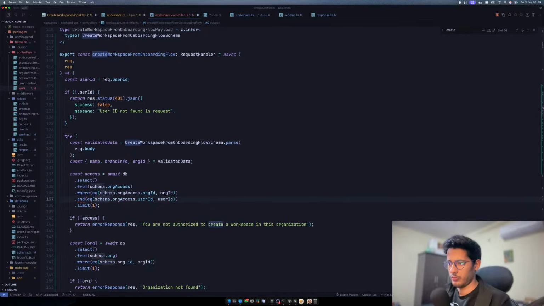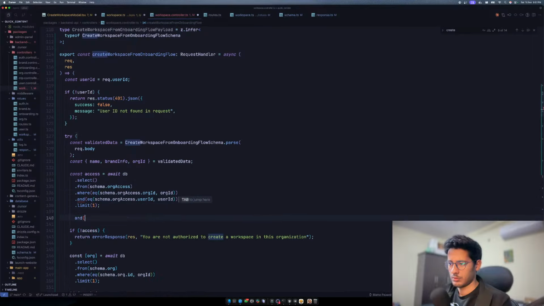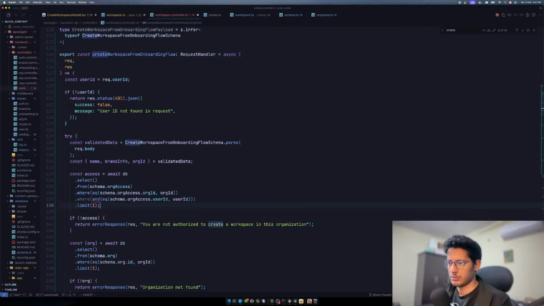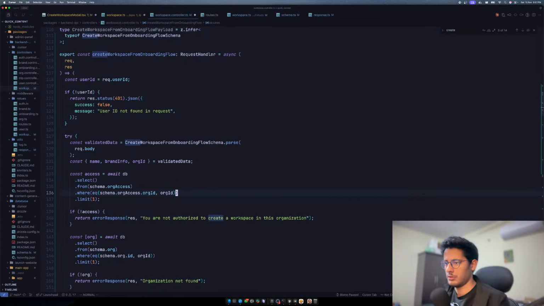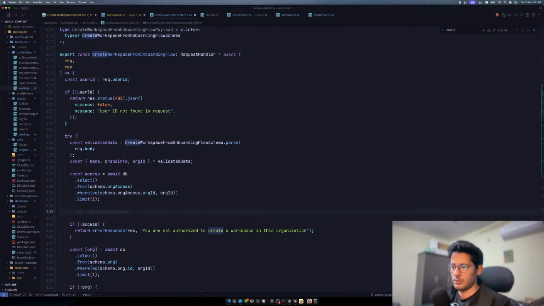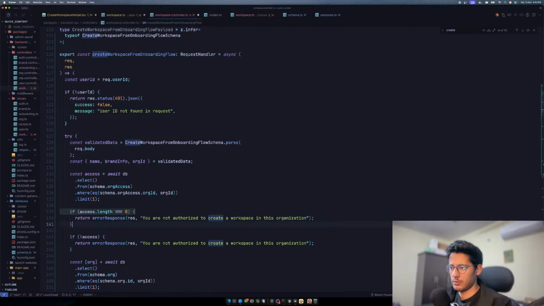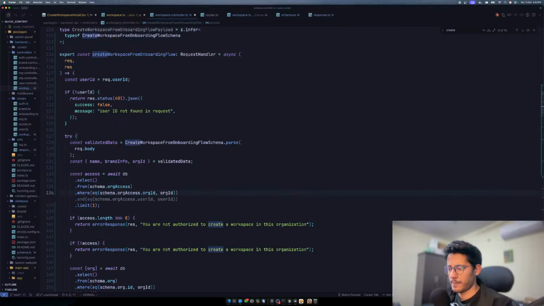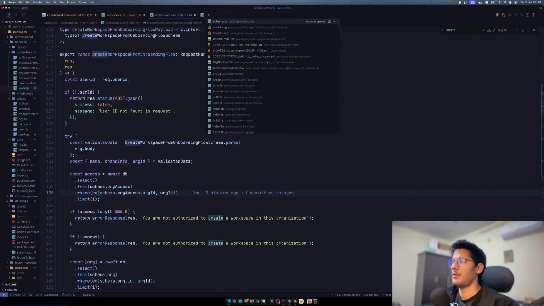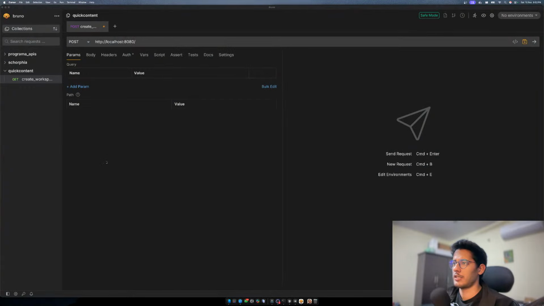Wait, what? Why do we have two wheres? Wait. What do you mean by access 0? How do we manage the org access ID?